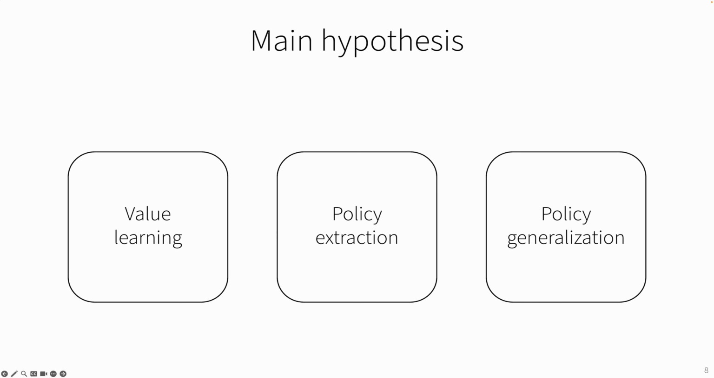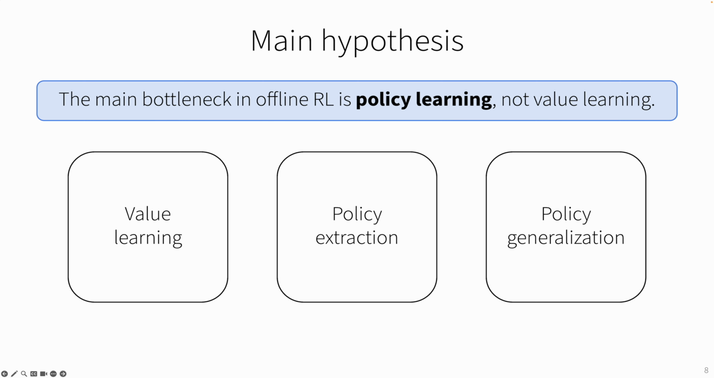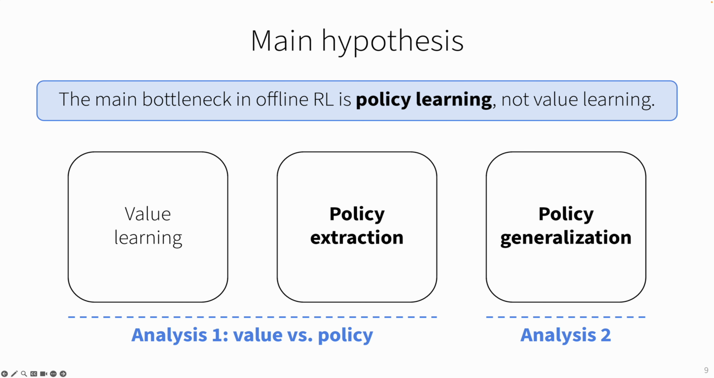And our main hypothesis is that, unlike the prior belief that value learning is the main bottleneck in offline RL, the main bottleneck is actually policy learning, not value learning, which covers both policy extraction and policy generalization. In the paper we have two analyses: in the first analysis we compare value learning and policy extraction, and in the second analysis, we analyze policy generalization.